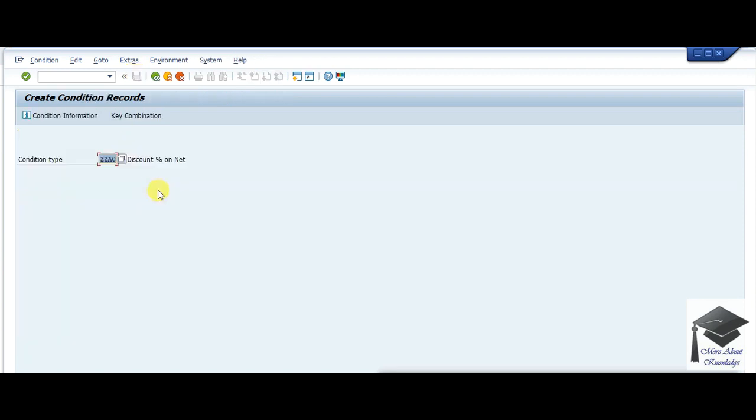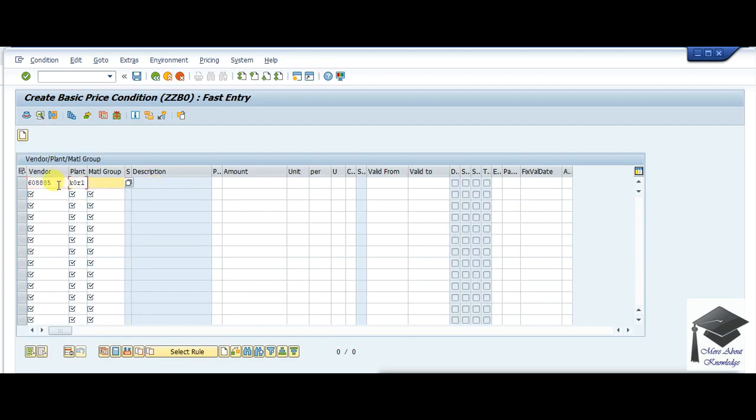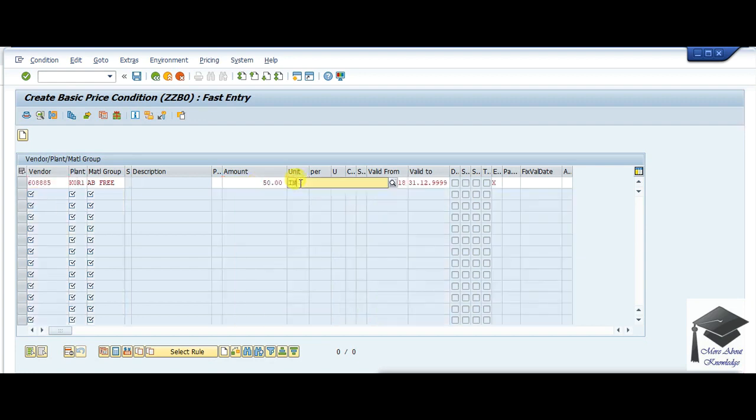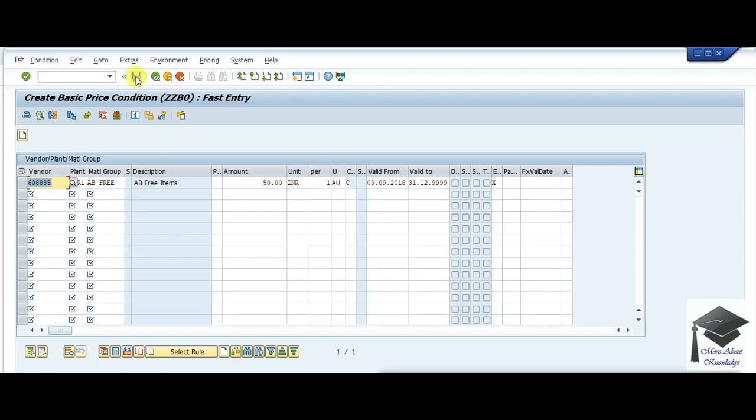Now I'll be creating units for the base price. So I'm using the same plant, same material, same group, and 50 is my base price. Okay. Unit of measure we'll be using, suppose AU. Oh sorry, INR. This is the unit. So let's save it.